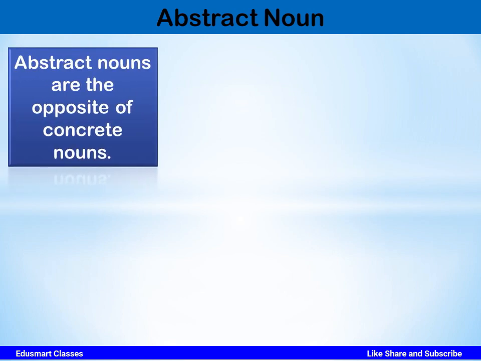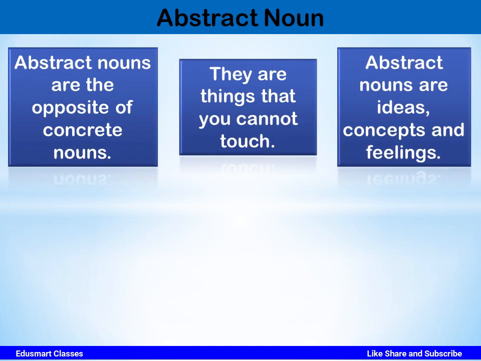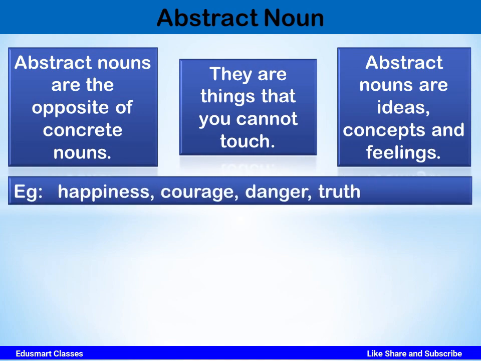Next type of noun that we are going to learn is abstract noun. Now abstract nouns are the opposite of concrete nouns. So they are things that you cannot touch. Abstract nouns are ideas, concepts and feelings. Let us see some examples. Happiness, courage, danger, truth. These are examples of abstract noun. You cannot see or touch happiness. You cannot see or touch danger, but you can feel it. So these are some feelings, ideas or concepts.